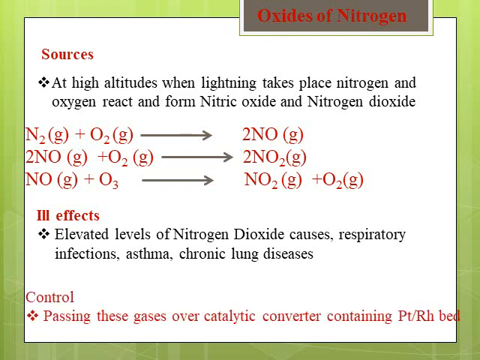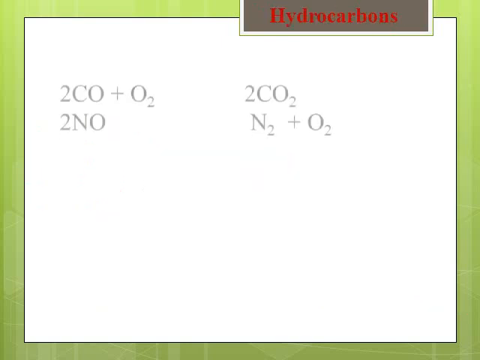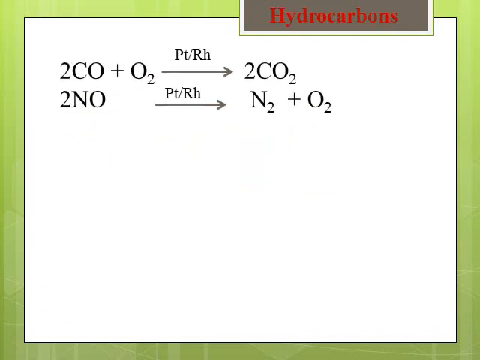Now the control of these oxides of nitrogen is done by passing these gases over a catalytic converter. A catalytic converter consists of a platinum or rhodium bed. How do the reactions take place on this bed? Gases from automobile incomplete combustion, like carbon monoxide and nitrogen oxides, are liberated. Once liberated, they are passed through the platinum or rhodium fitted catalytic converter.